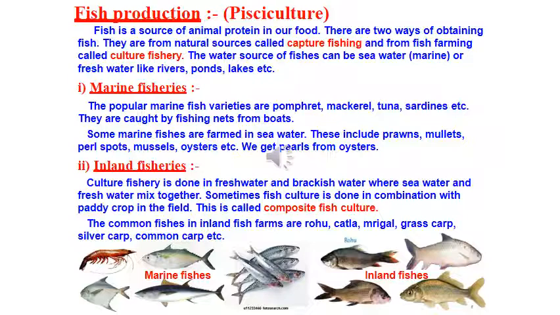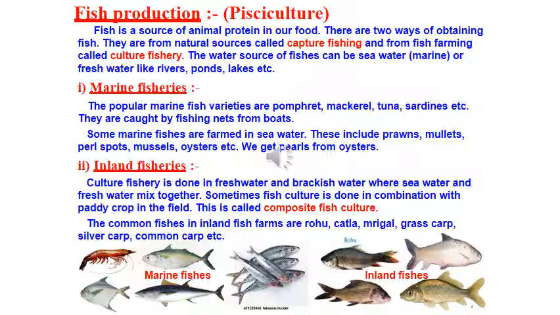What is the disadvantage? One problem with such composite fish culture is that many of these fish breed only during the monsoon. So it is very difficult to collect the fish seed, because it will be mixed. Even if fish seed is collected from the wild, it can be mixed with that of other species as well. So what is the solution? The solution is that now they give injections to the fishes so that hormone stimulation is done.